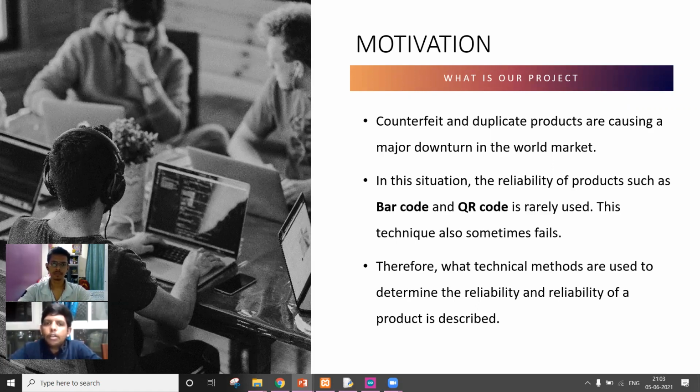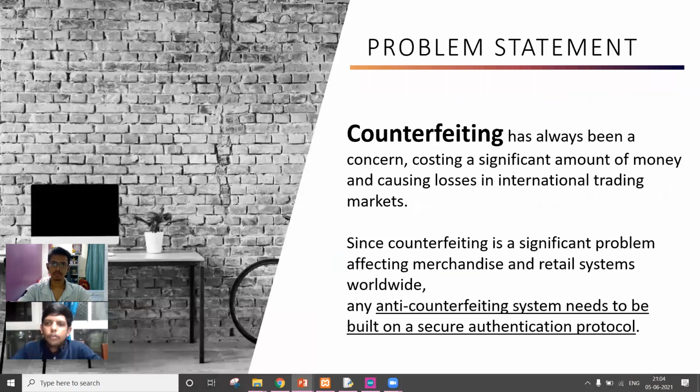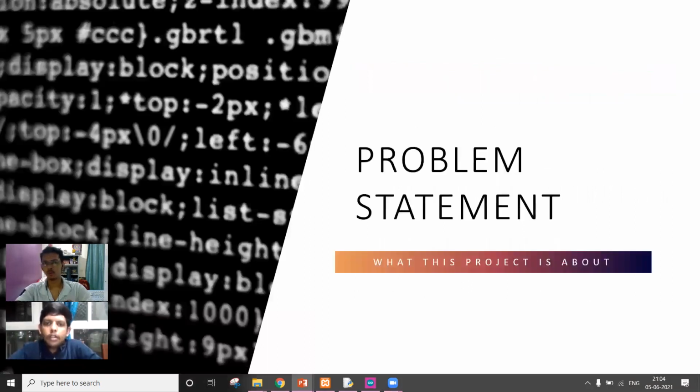That's basically what counterfeiting is. So what our system does is it removes counterfeiting from the market, and it is able to identify any product in the market with its proper name. That's how our system works. Henceforth, Utkarsh will take forward the text.